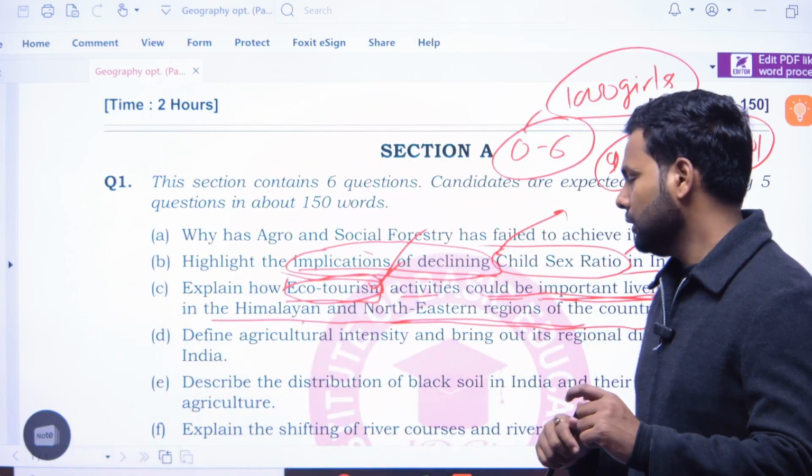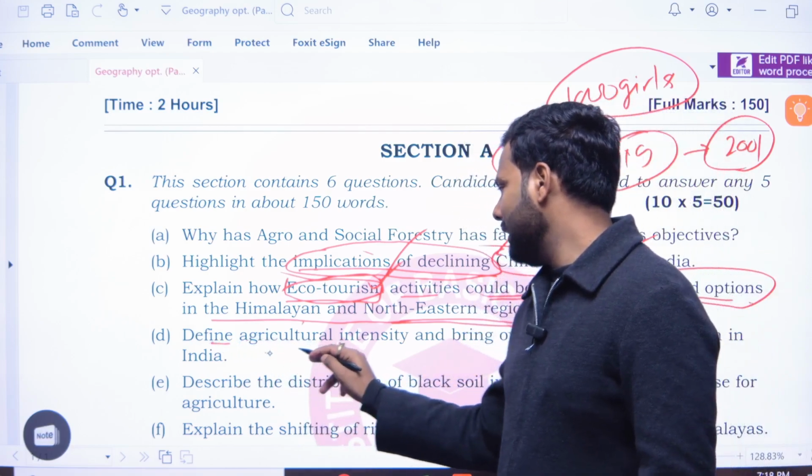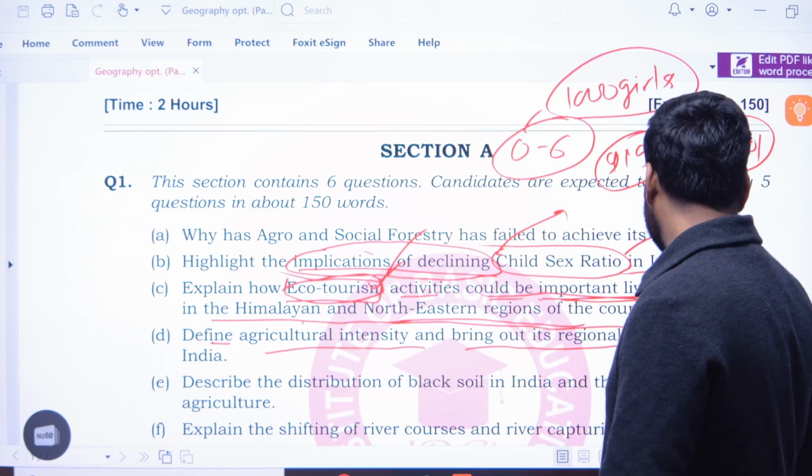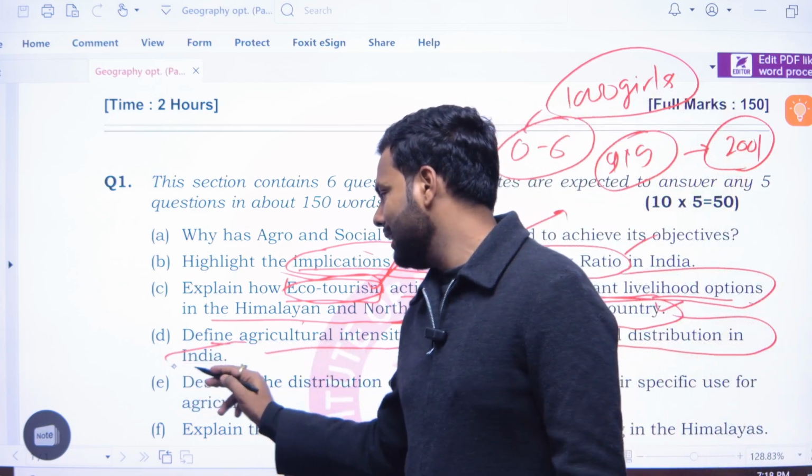Okay, now the fourth question: define agricultural intensity and bring out its regional distribution in India. What is the meaning of